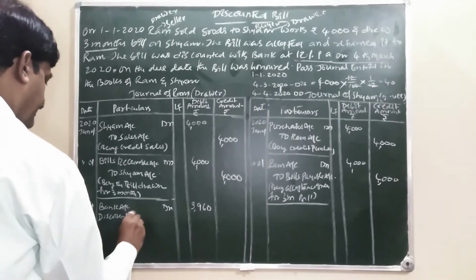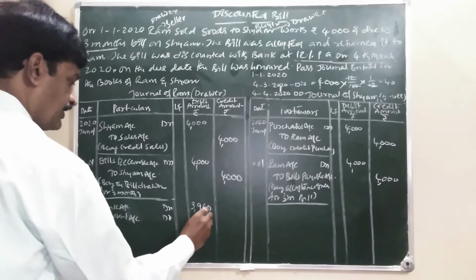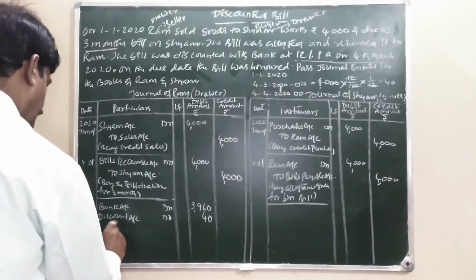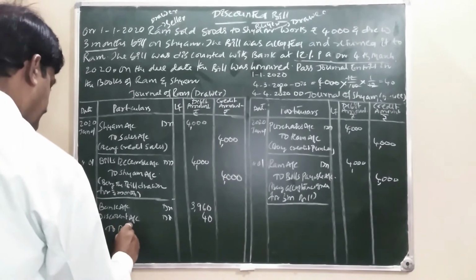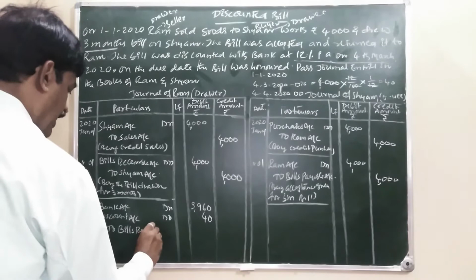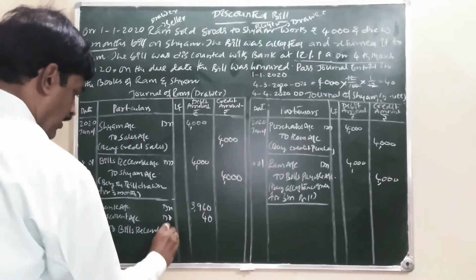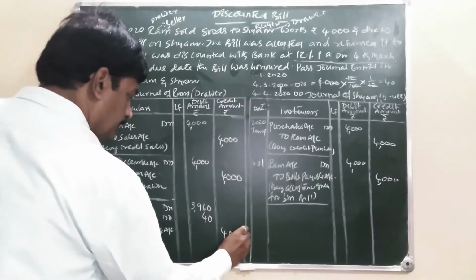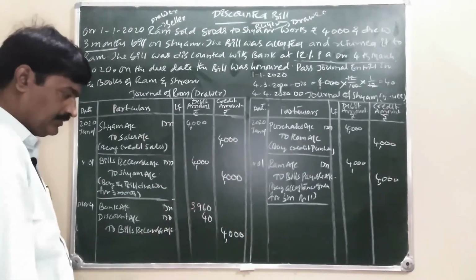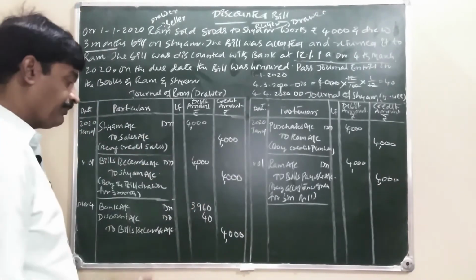Discount account debit. How much not receiving? 40 rupees. To what goes out? Bill goes out. Bills receivable account 4,000. 3,960 rupees we are receiving from bank. 40 rupees is not received from bank.